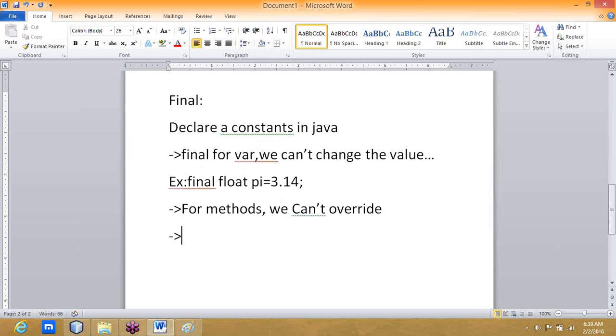If I use final for a class, we cannot inherit it. By using the inheritance concept, we are extending the properties, which means we are overriding, right? If we use final for a class, we cannot inherit it also.